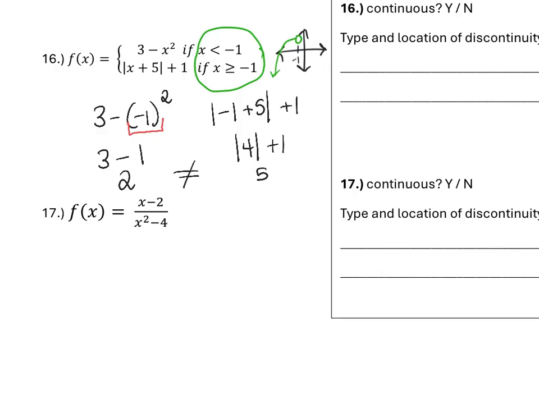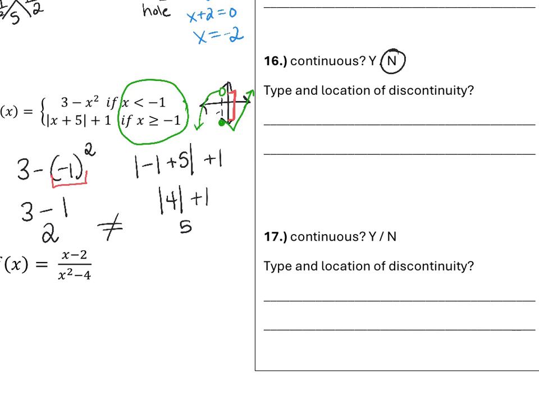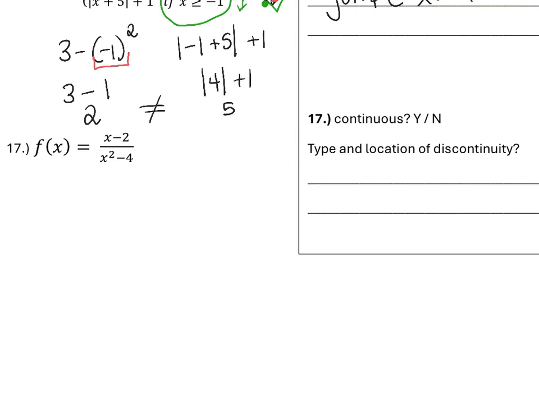And then when we have the absolute value of x plus 5 at -1, it's going to be a closed circle, and it's going to look something like this. So we have this jump at -1 because something different is happening on each function at -1. So is this continuous? No. We have a jump when x equals -1.